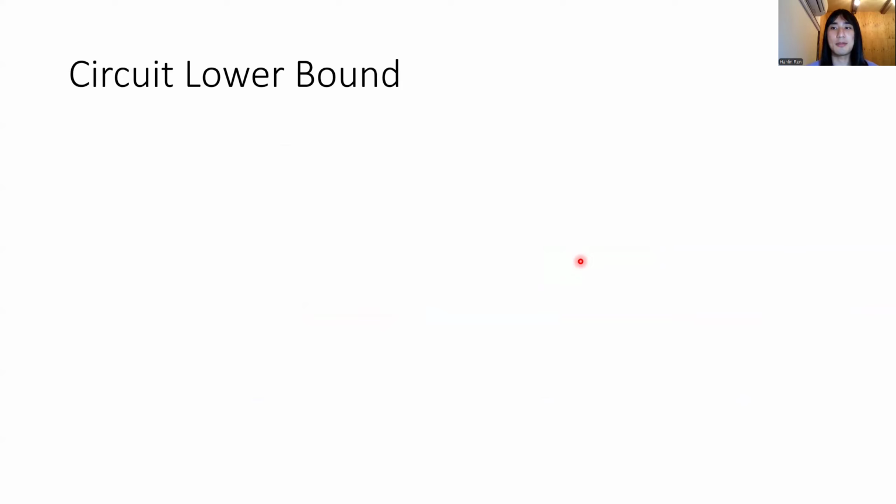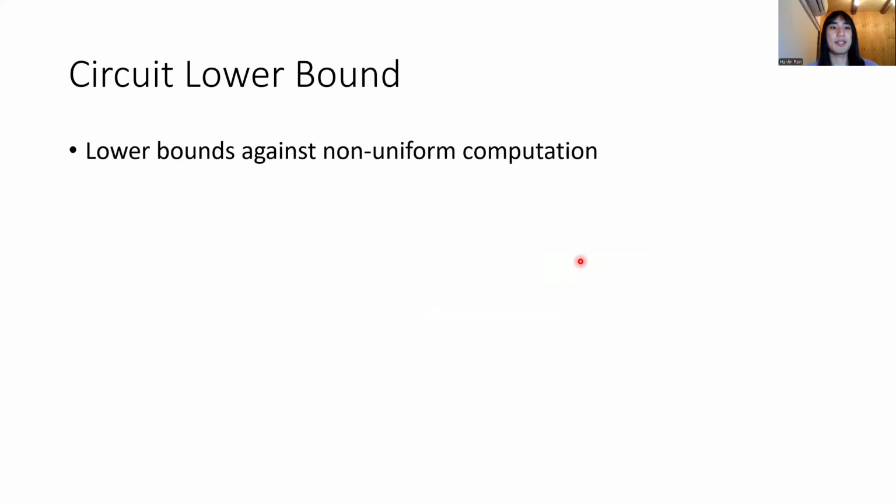Let's talk about the circuit bound first. Circuit bounds are just lower bounds against the non-uniform computation models such as circuits. And historically, it was one of the attacks for the P versus NP problem, because if you can prove a super polynomial circuit bound for NP, then you can separate P from NP.